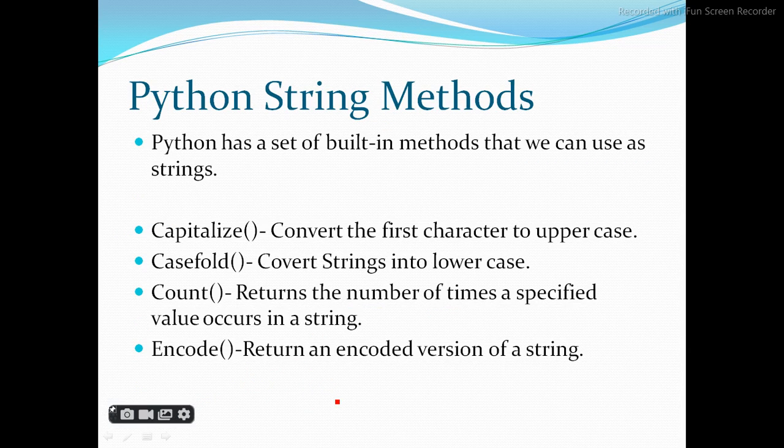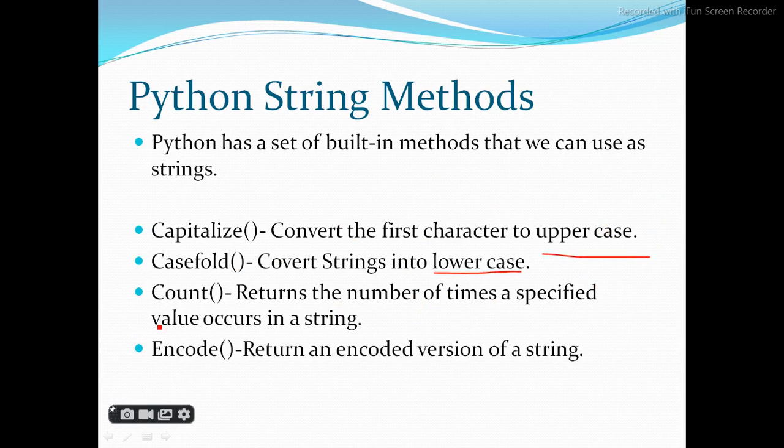Python string methods. Python has a set of built-in methods that we can use on strings. Every programming language has some methods and functions which we use while writing a program. What are methods? I have told you that when a program is complicated or lengthy, we divide the program into smaller blocks. Those are called methods. Capitalize is used to convert the first character to uppercase. Casefold converts a string into lowercase. You have to remember capitalize to convert to uppercase, casefold to convert to lowercase.